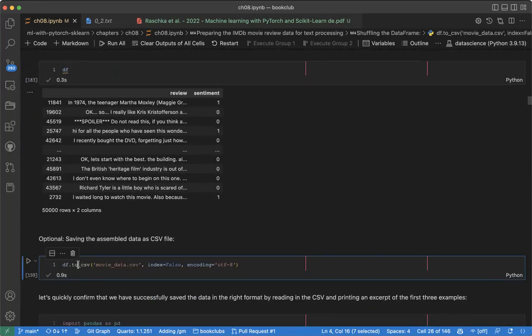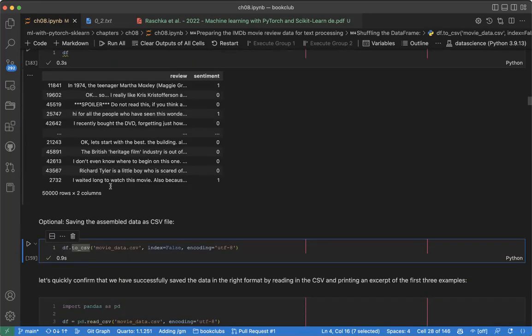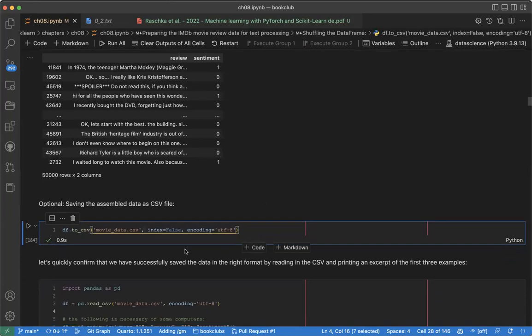Since our data set is now in good shape, we can save it right in our folder so that we'll be using it. You can see here I say df to CSV. I provide the name of the file, movie data, index false, because I don't need any index, and encoding. We use UTF-8 encoding. Remember, this is a standard encoding. So here we save our data frame.